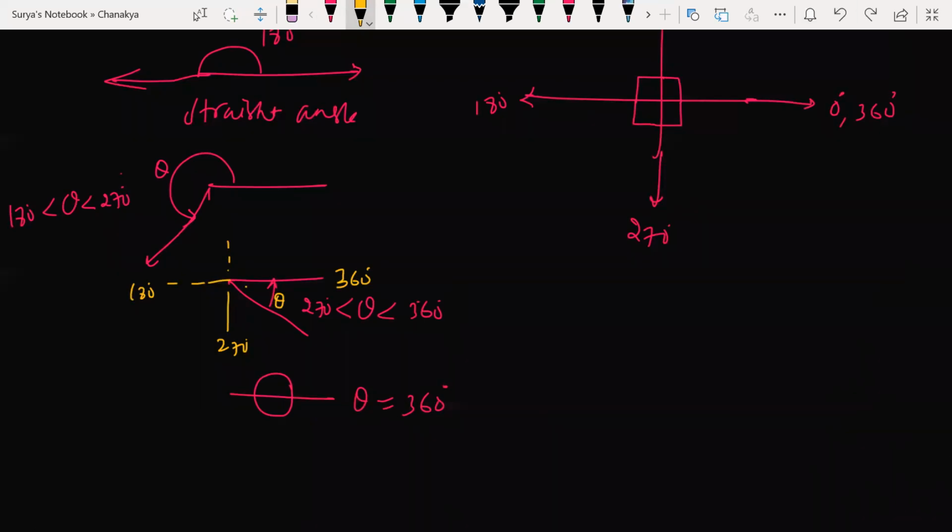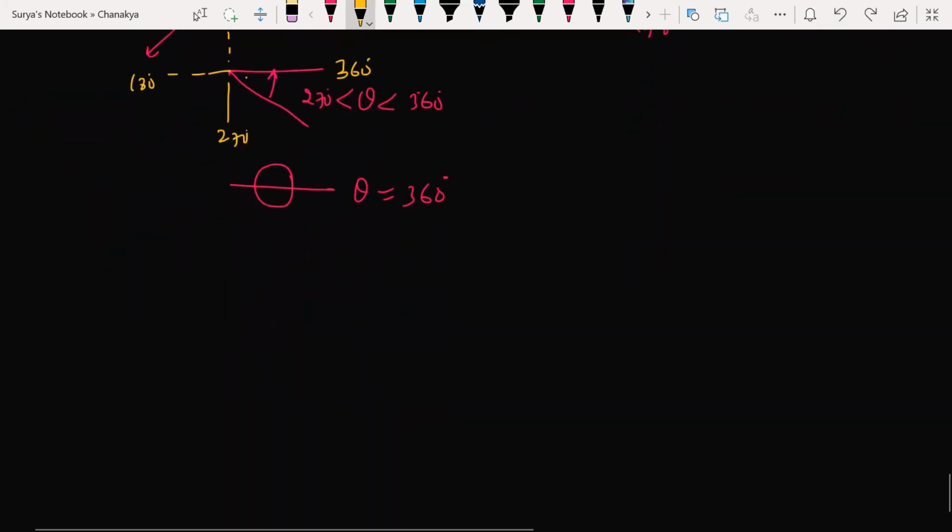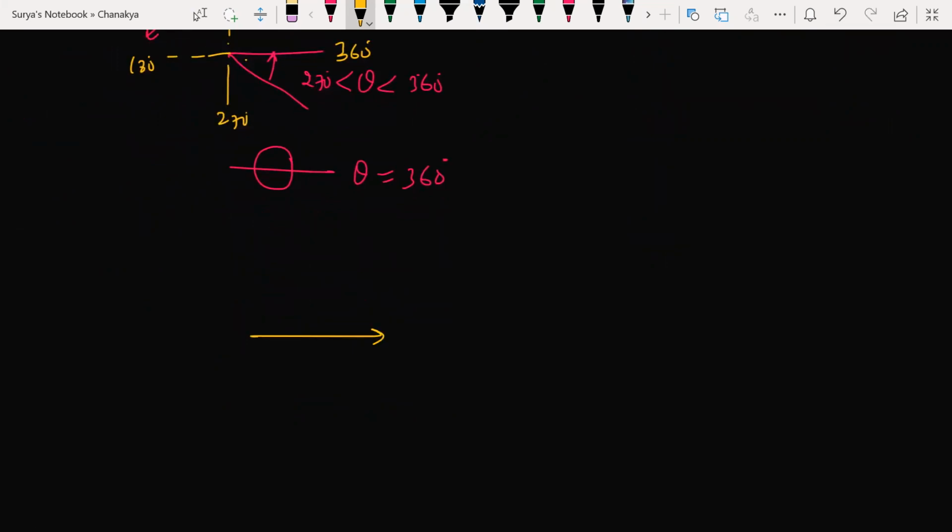Yes, of course, sir. So I'm telling this as the initial line and this as the terminal line. The angle between the initial and terminal line is somewhere between 270 and 360. You got this? My initial line is something like this, my terminal line is something like this, and I make an angle like this. Now, sir, the angle can be made up to 360 degrees, or it can be made up to 720, 820, 920, 1000, 1 lakh. Yes, beta, you can make up to any. Look at this.